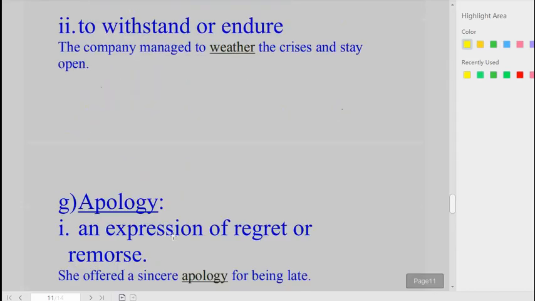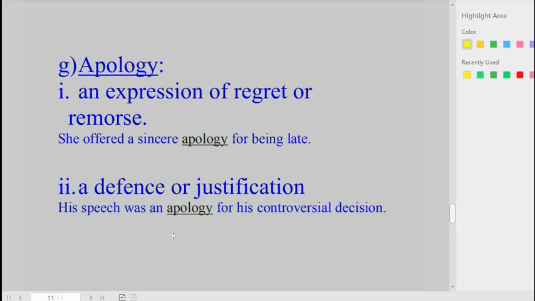The next contronym here is apology. A-P-O-L-O-G-Y. Apology. Meaning 1. An expression of regret or remorse. She offered a sincere apology for being late. Meaning 2. A defense or justification.